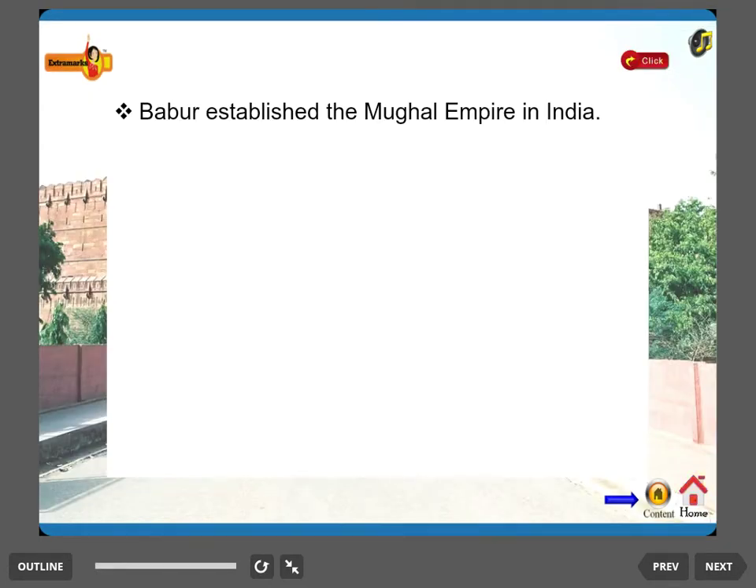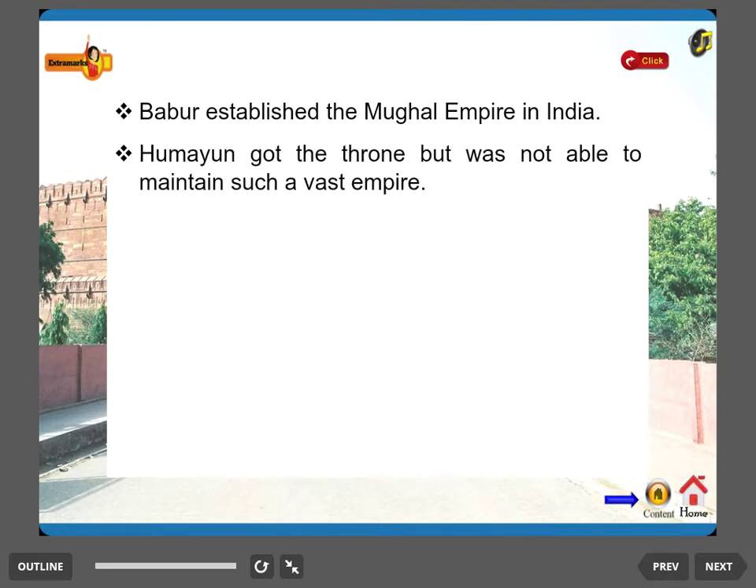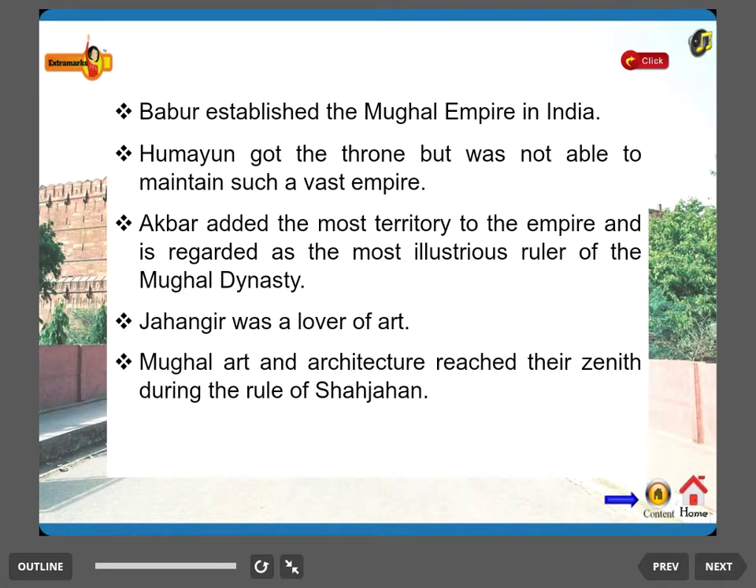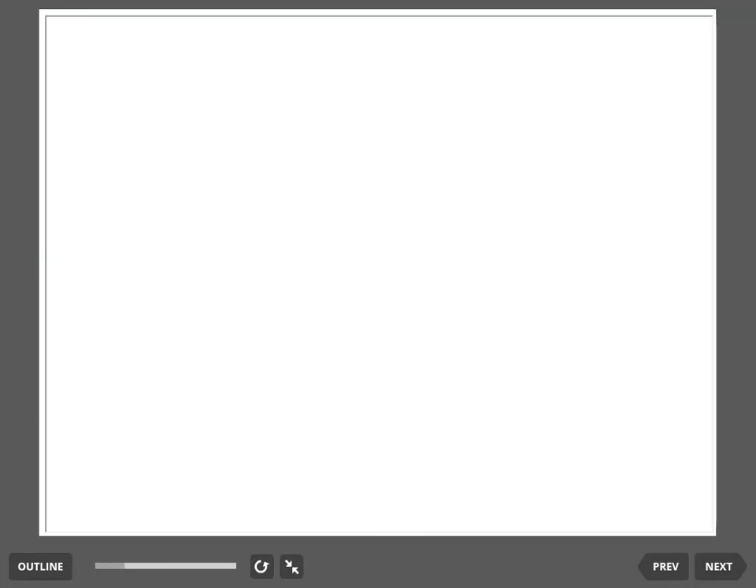Babur established the Mughal Empire in India. Humayun got the throne, but was not able to maintain such a vast empire. Akbar added the most territory to the empire and is regarded as the most illustrious ruler of the Mughal dynasty. Jahangir was a lover of art. Mughal art and architecture reached their zenith during the rule of Shah Jahan. Let's see this animation.